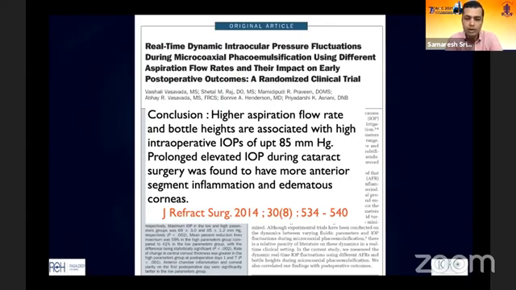So again, it's very easy to understand why the IOP would go up. But if you have a high IOP in any eye, but more so in an eye which has pre-existing damage, like a myopic eye, or a guy with preoperative retinal detachments, or an eye with glaucoma, it's going to cause significantly more inflammation, more edematous corneas, but also significantly more damaged eyes in terms of other parts of the eye, simply because you're pushing in more fluid in less time in the eye.